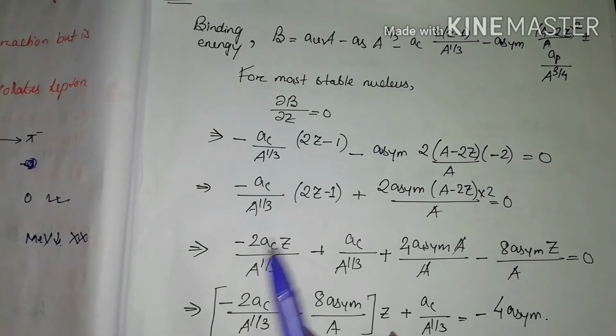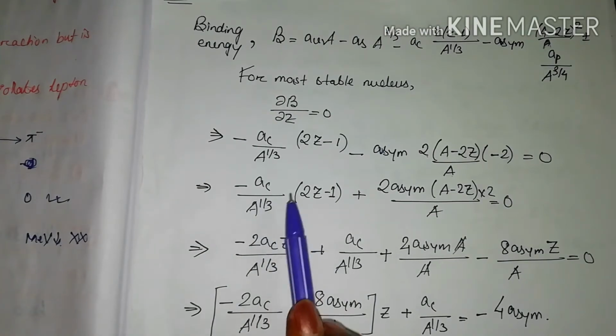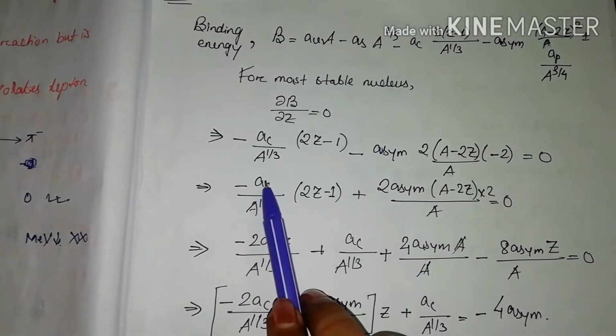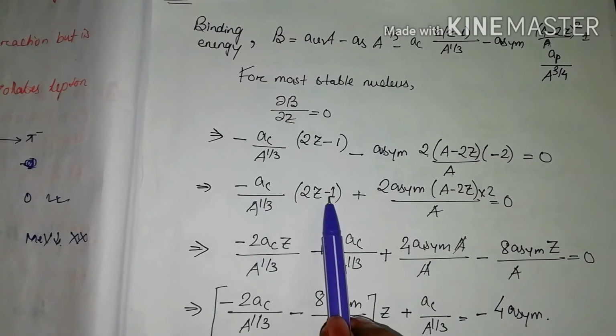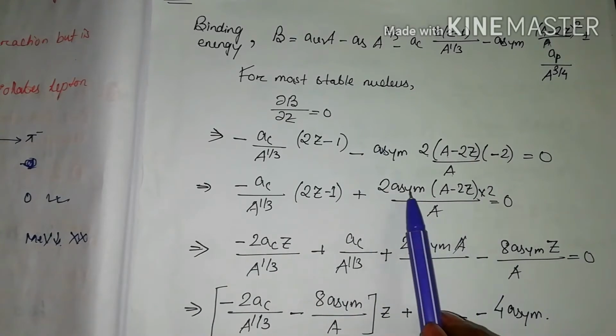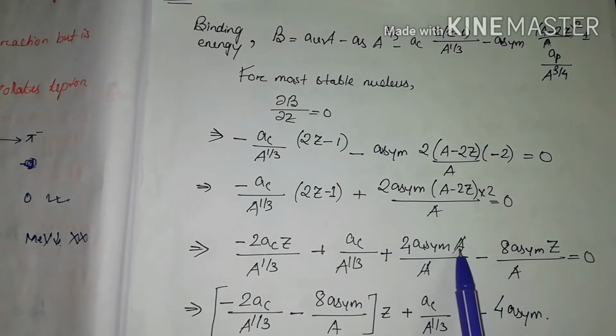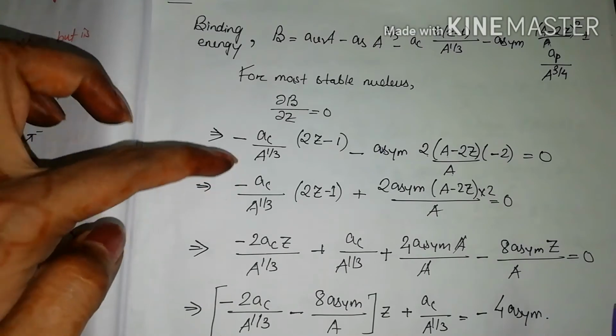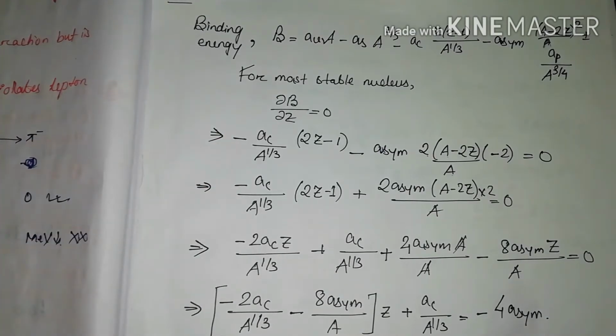Now we come to the simplification part, so we will multiply the terms. The first term on multiplication gives minus 2 a_C Z by A to the power 1 by 3. Next, minus and minus is plus, giving a_C by A to the power 1 by 3, plus 2 times 4 a_asym, where A by A cancels. Again, plus times minus is minus, 2 times 4 is 8, giving minus 8 a_asym Z by A. This is just basic multiplication, so if you have any problem you can do it on your own while watching the video, which would be more profitable for you.